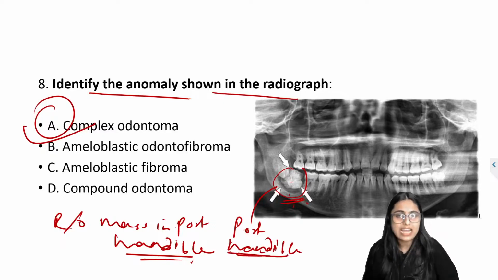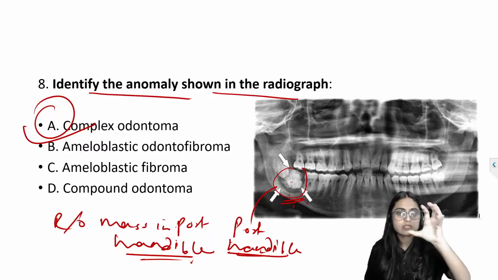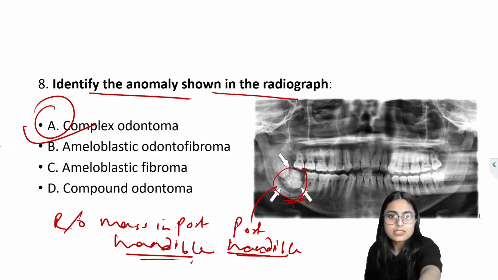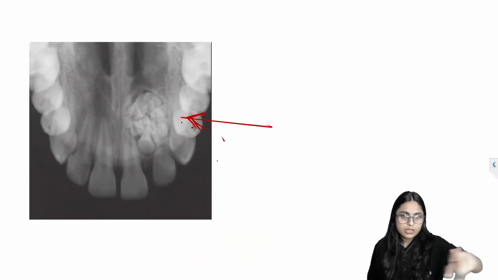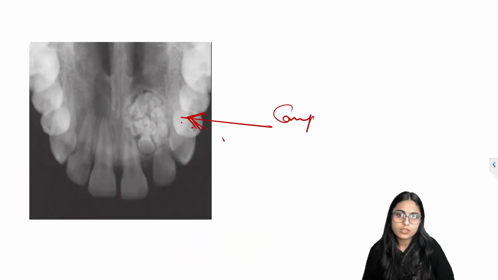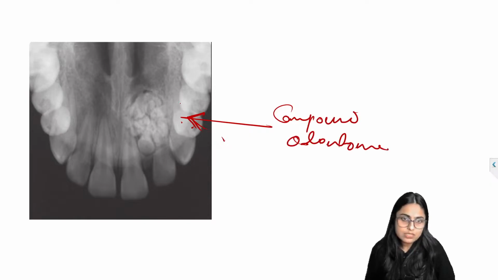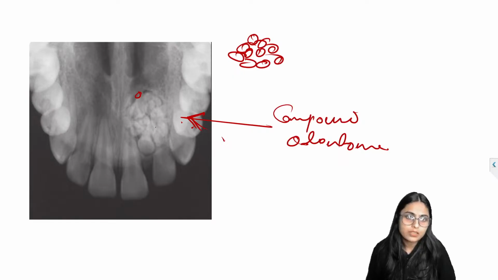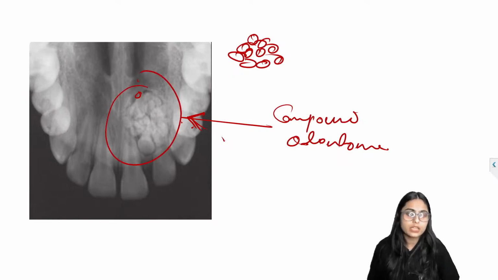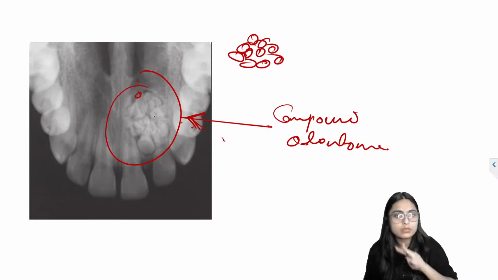It occurs as a big radiopaque mass. As opposed to complex odontome, in compound odontome, can you see these small tooth like structures? Can you see this difference between complex and compound?